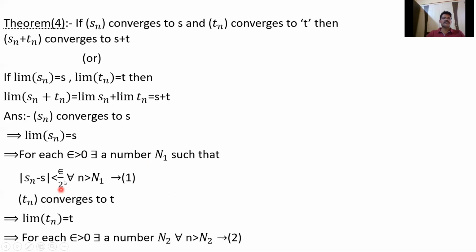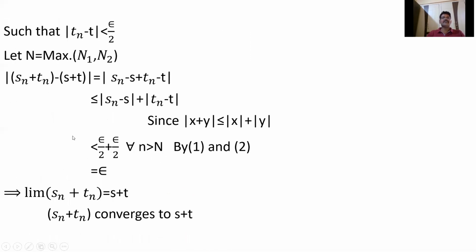These two inequalities are true after the n1 term and after the n2 term respectively. So they are true for n equal to the maximum of n1 and n2. Finally, mod X plus Y is less than mod X plus mod Y, which is less than epsilon by 2 plus epsilon by 2. Therefore this is epsilon. So limit Sn plus Tn equals S plus T, and Sn plus Tn converges to S plus T.